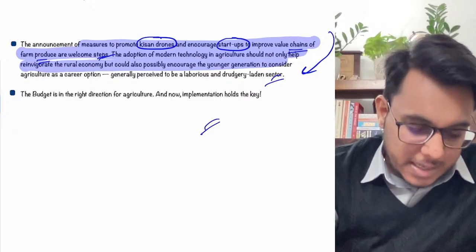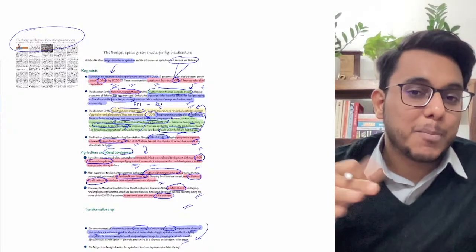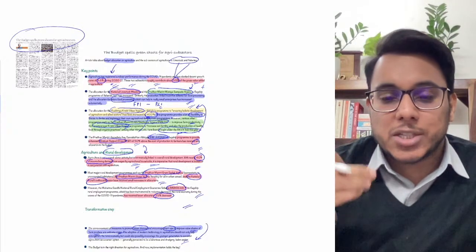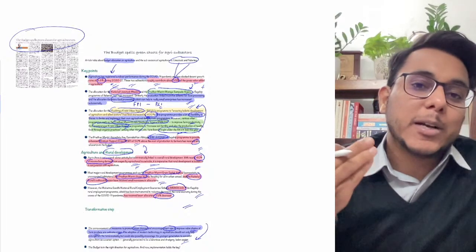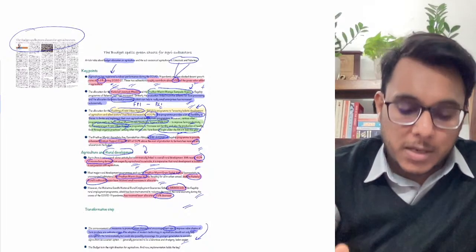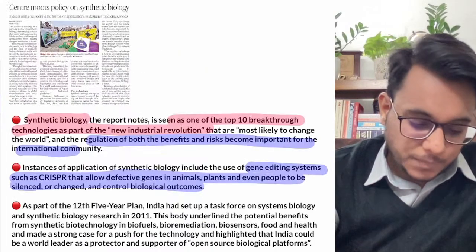So the budget is actually in the right direction, though the funding has been reduced. But the initiatives such as the Kisan drones, in providing technology into agriculture, need to be implemented in the right spirit. So that is all about this particular article. And now guys, we'll be moving to the next article.